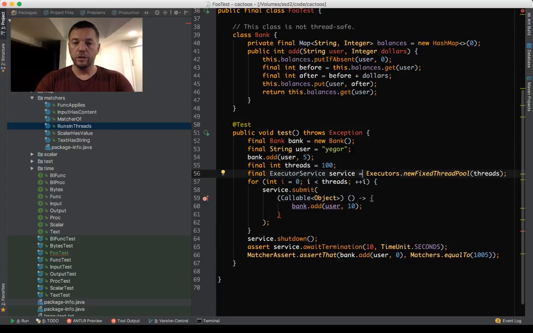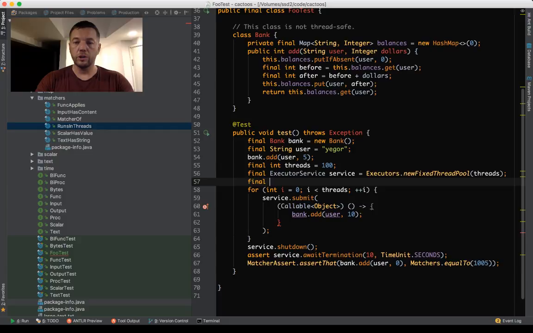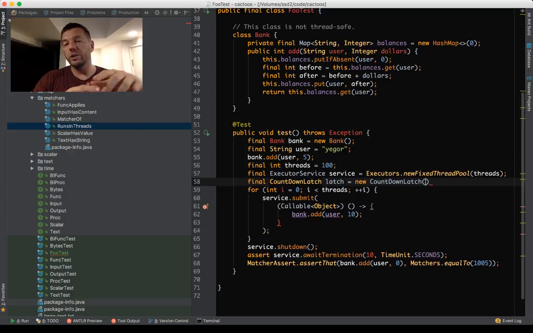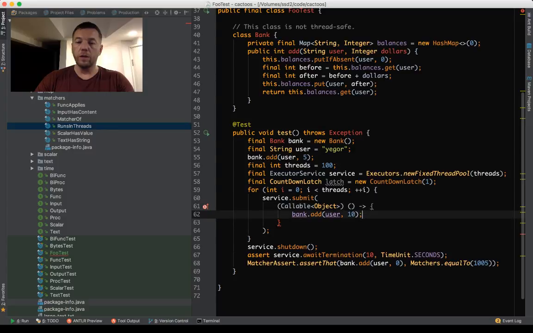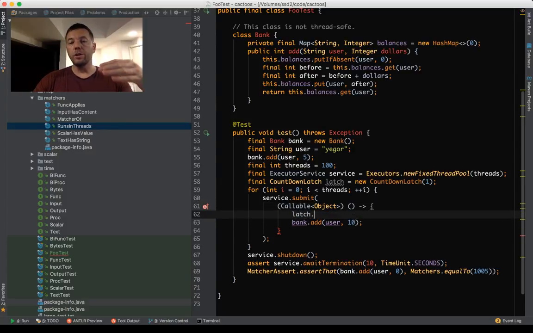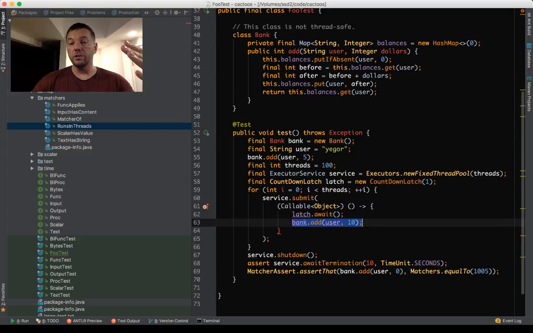So let me show what it is. Countdown latch. Countdown latch 1. This countdown latch is a sort of a lock, sort of a trigger, which is set to number 1, and then here we say latch await. So this line means that we're going to wait for this latch to become 0. So we will get to this next line only when the latch is 0, which is not going to happen when we just run submit 100 times.